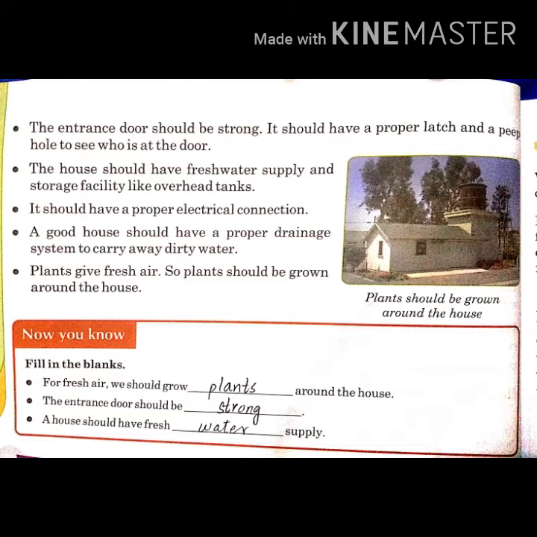Next we have some blanks. For fresh air, we should grow plants around the house. The entrance door should be strong. A house should have fresh water supply.